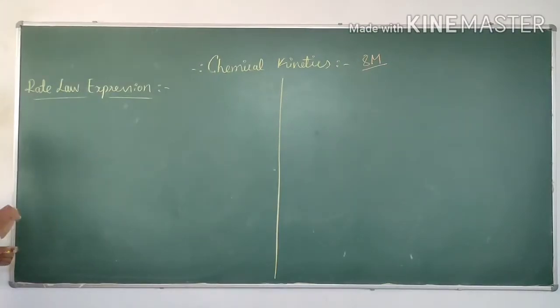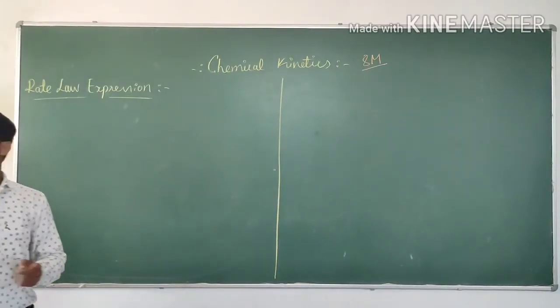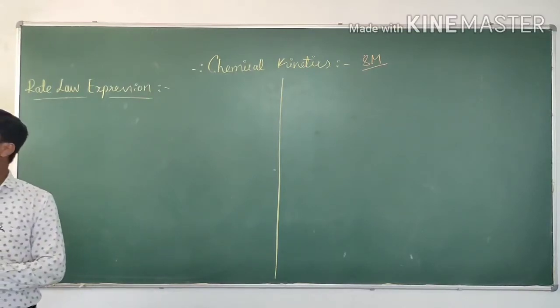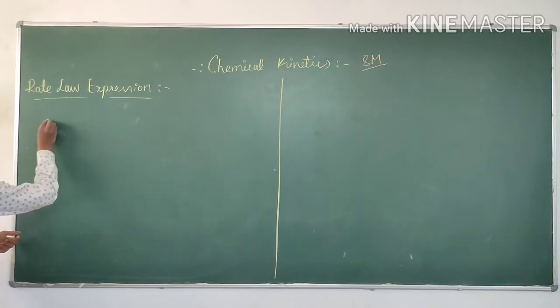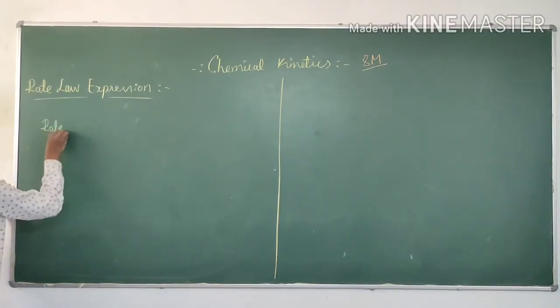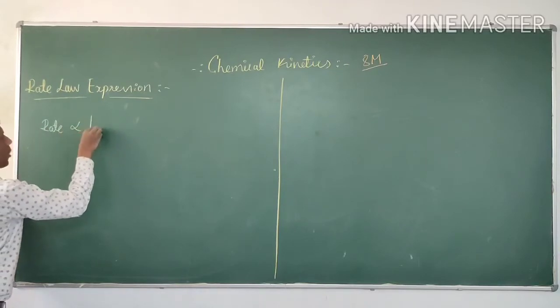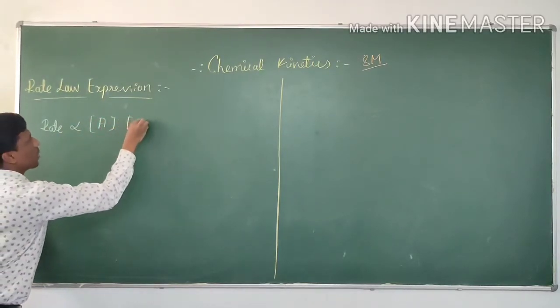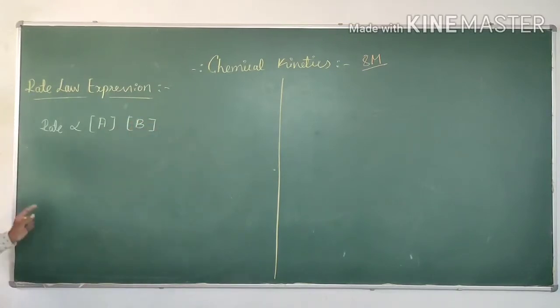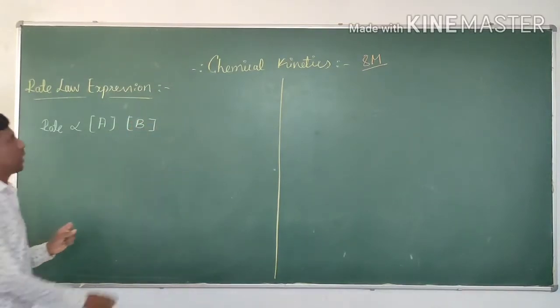Next concept: rate law expression. This is important in this chapter. Already we have studied that the rate of a reaction is directly proportional to the product of molar concentration of the reactants. For which reaction?